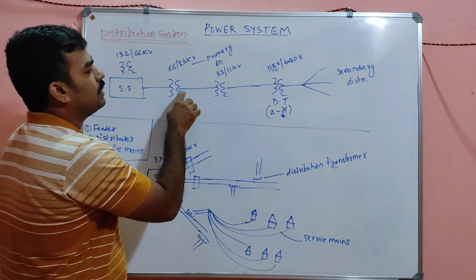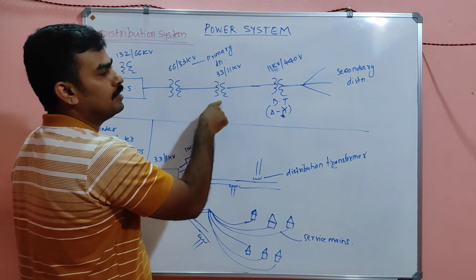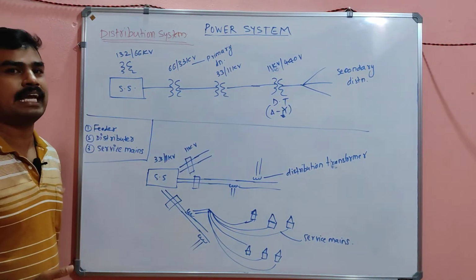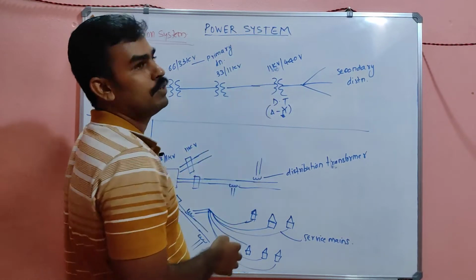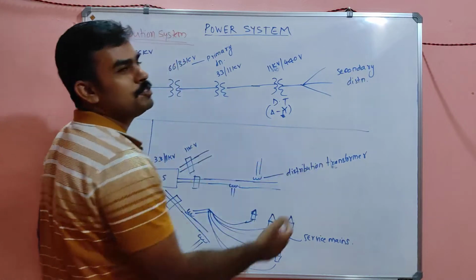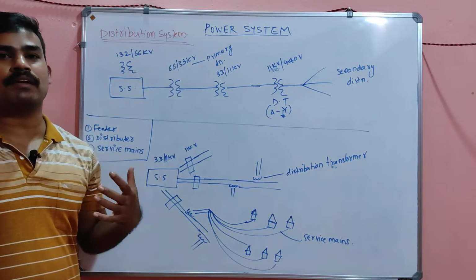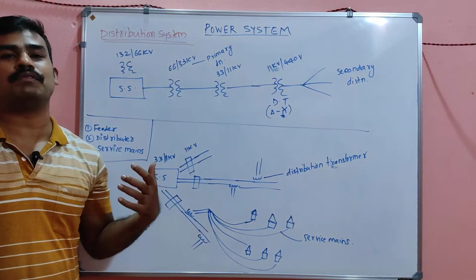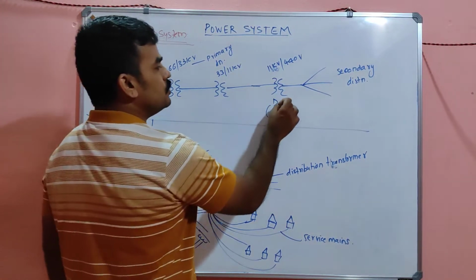After that we go to another transformer, 33/11 kV. That means it is again stepped down, and it moves to an 11 kV/440 volt transformer, and from that the secondary distribution starts. That means in our homes, for three phase power, we receive power at a voltage of 440 volt. So that is the secondary distribution. This is the distribution transformer.